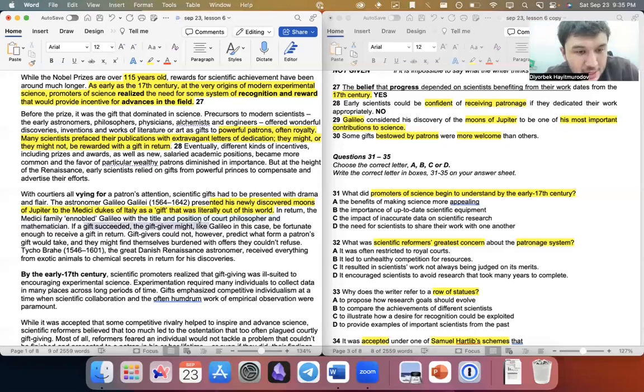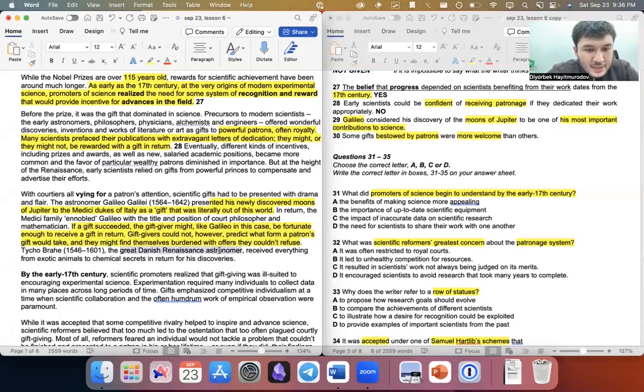If a gift succeeded, the gift giver, like Galileo in this case, would be fortunate enough to receive a gift in return. Gift givers could not, however, predict what form a patron's gift would take, and they might find themselves burdened with offers they couldn't refuse.